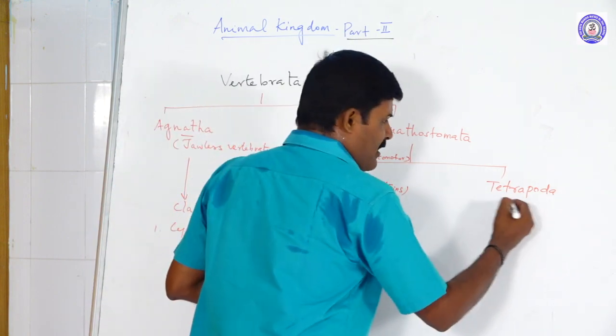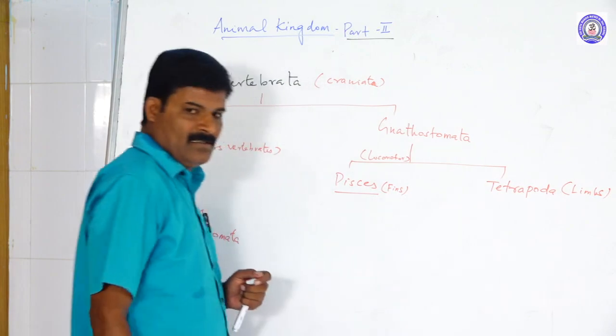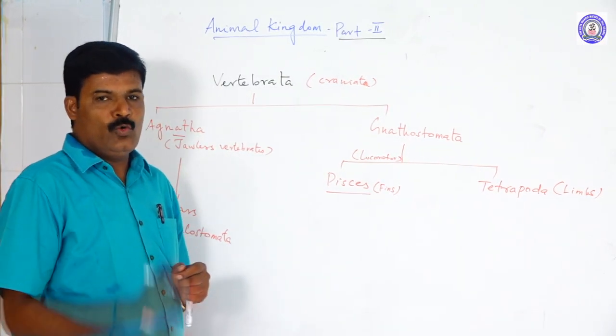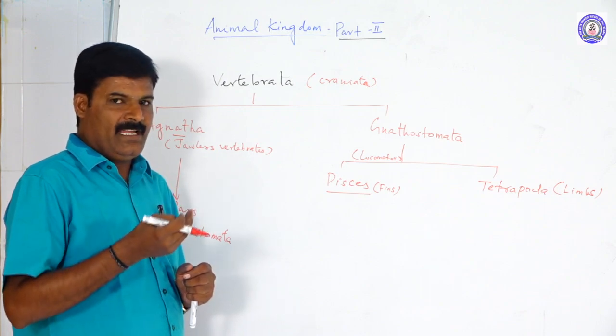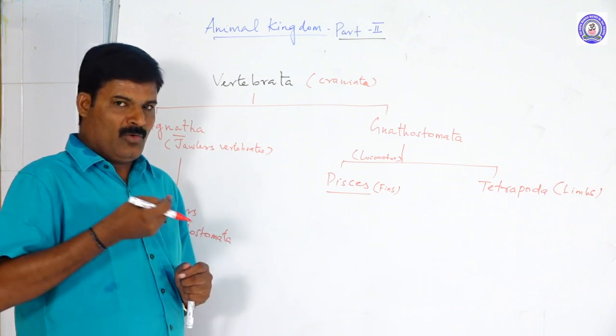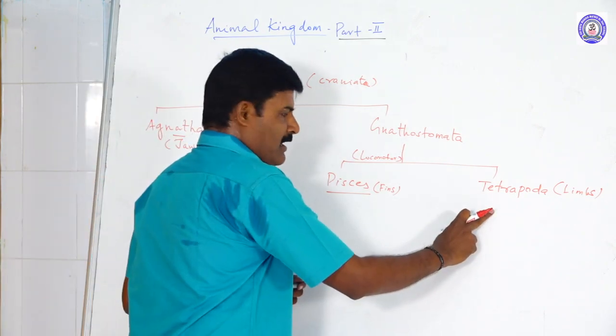What is the locomotor organ of Tetrapoda? The limbs. What does tetra mean? Two pairs of limbs, that means four limbs. Two are on the front side, called forelimbs. Two are on the back side, the hind limbs. Hence the name tetrapod.